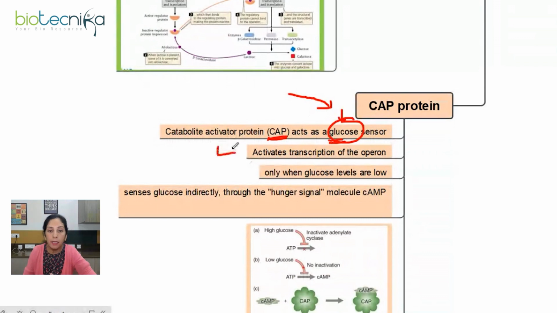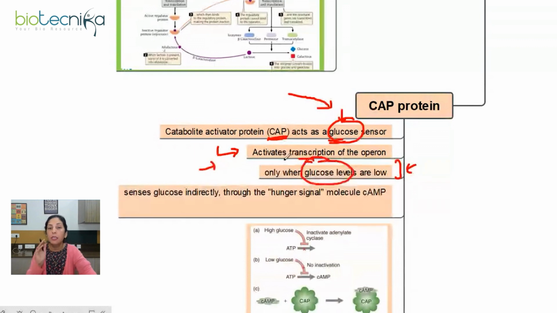Now this catabolite activator protein is responsible for sensing the level of glucose, right? Since CAP protein is an activator, it is known to activate the transcription of the operon system, and it will be turning on the system. It will help the system to perform only when glucose levels are low. Yes, so please note it down, right? This CAP protein will sense the level of the glucose and it will help the Lac Operon to perform only if the glucose levels are low.